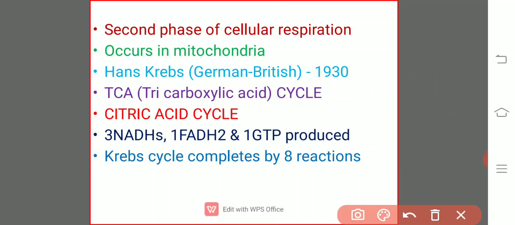Before going into the Krebs cycle, we will see the membranes of the mitochondria and their constituents. In general, the mitochondria is enveloped with two membranes, as we know. One is the external membrane or outer membrane, and the internal or inner membrane.